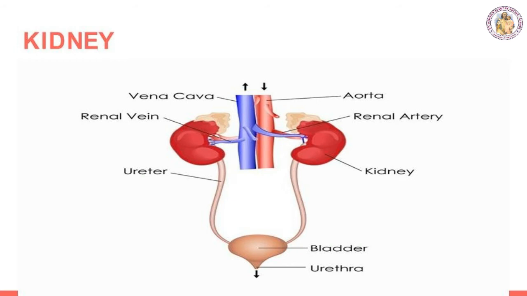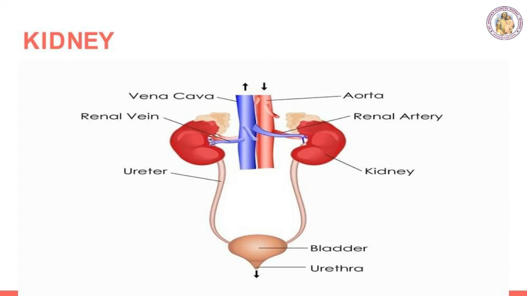The ureter is a thin muscular tube that carries urine from the kidney to the urinary bladder. The urinary bladder is a sac-like structure in the pelvic cavity of the abdomen which stores the urine temporarily. It's not permanent, only for some time.